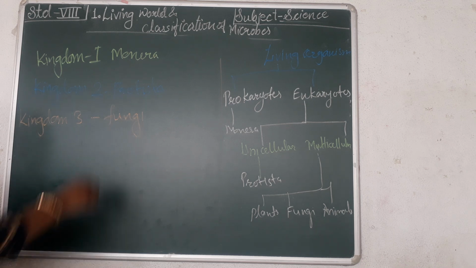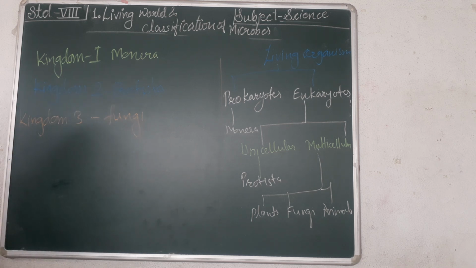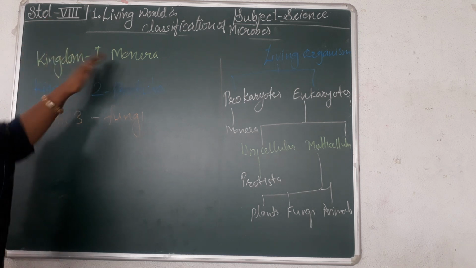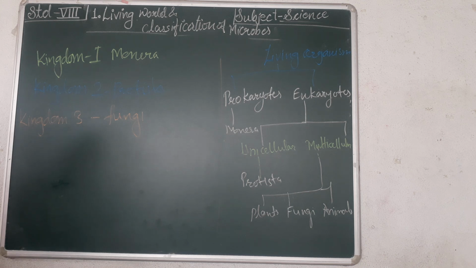The first kingdom, Monera. Now we have seen curd at our home, right? If you dilute the curd and see it under the microscope, what do we observe? We observe some rod-like structures moving here and there, right? The moving small rod-like microbes are known as lactobacillus bacteria. Now, all types of bacteria and some viruses are included in the Monera kingdom.